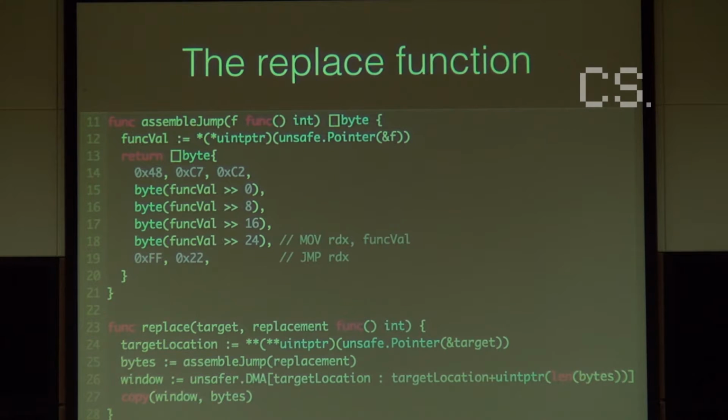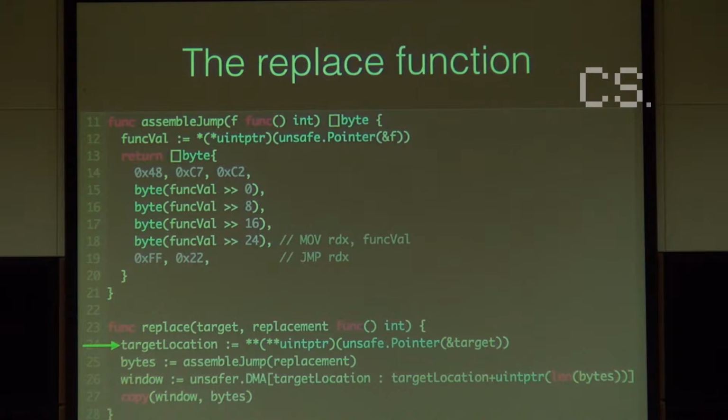Okay, so this is the full code of our replace method, and I'm going to try to go through it line by line and explain. If I'm going too fast, then please let me know. First we need to find the location of the code that we need to overwrite. Normally in Go, you can't just convert any value to any other value, and there are very good reasons to not do that. But it has a kind of trapdoor, so you can subvert all this type safety. It's a standard package called unsafe.